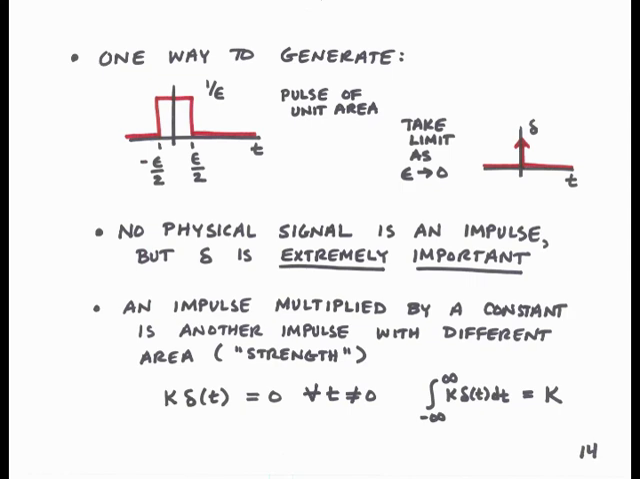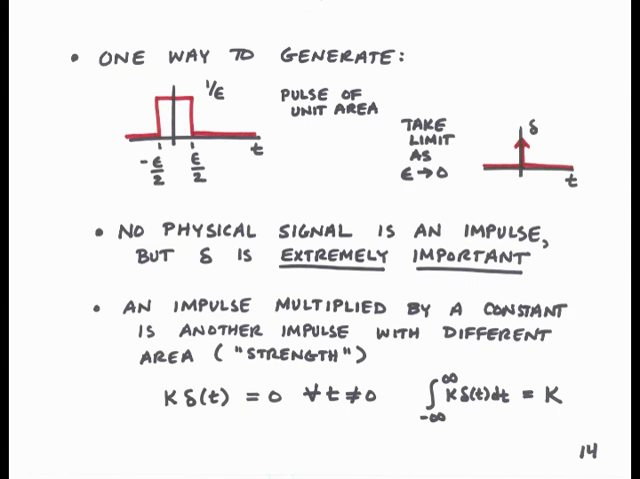Now, the Dirac delta function may seem like a rather strange thing to be introducing, as obviously no physical signal can be an impulse. But it turns out the Dirac delta function is going to be very important to all the things that we do in this class. And you'll begin to see why as we start talking about Laplace transform and convolution.